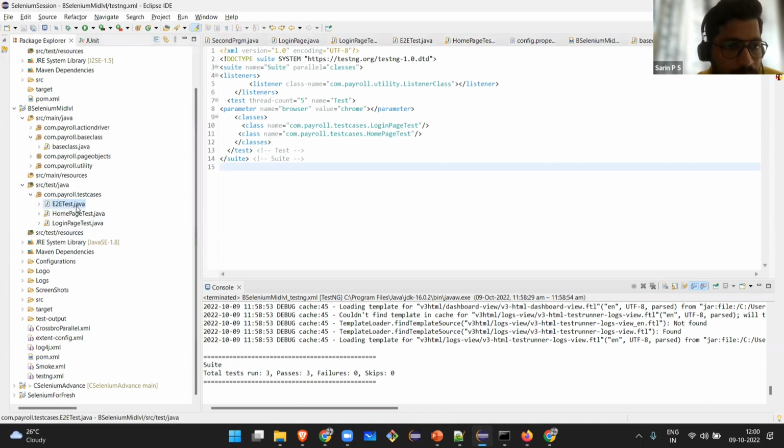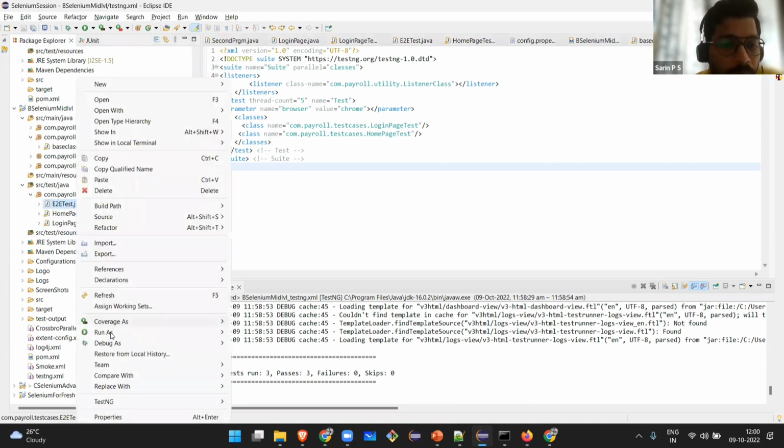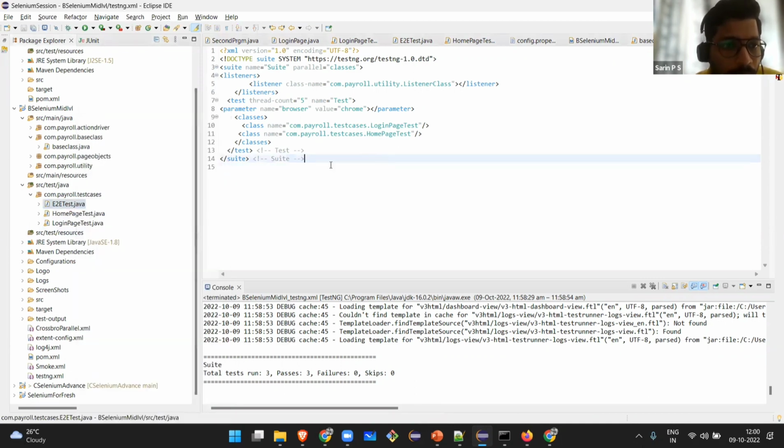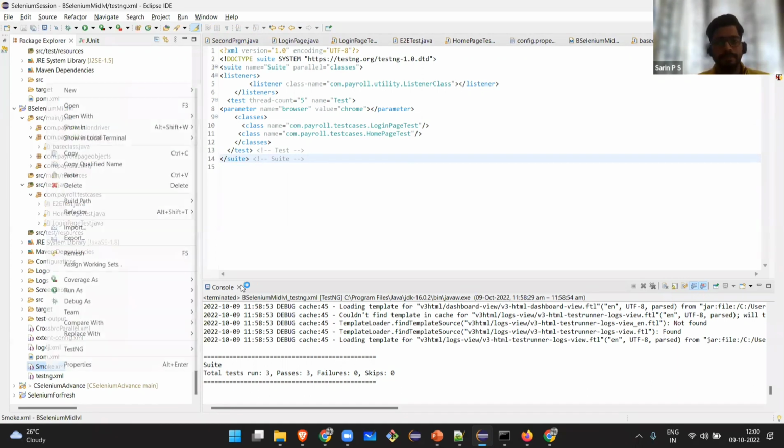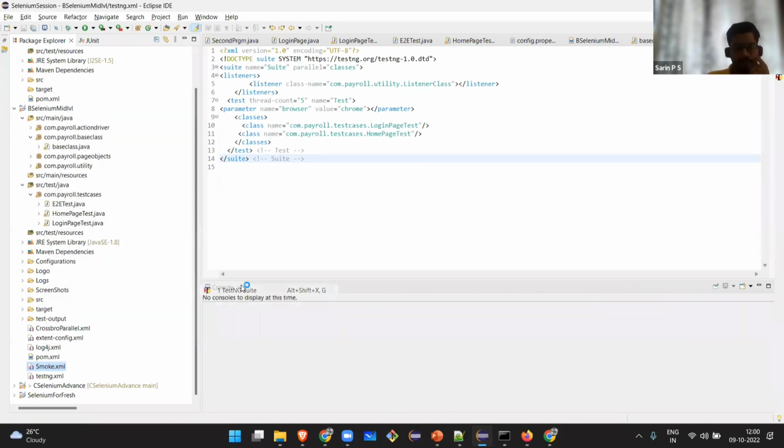Right now, I am running these test cases manually. If I want to run these mock test cases, which are very few in number, to check whether the main functionality is failing or not, I right click and run as TestNG. So this is manual intervention.